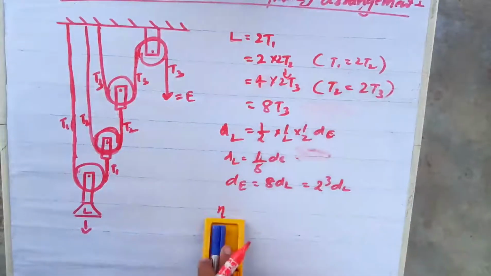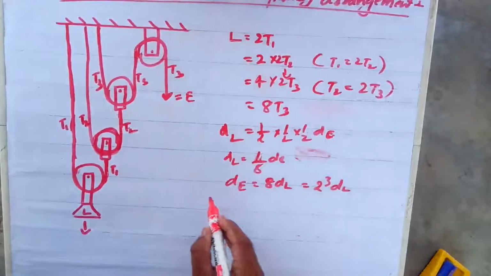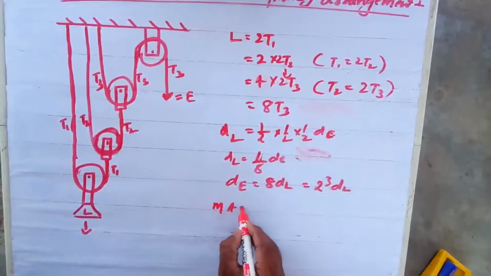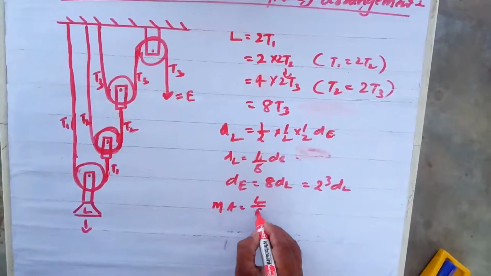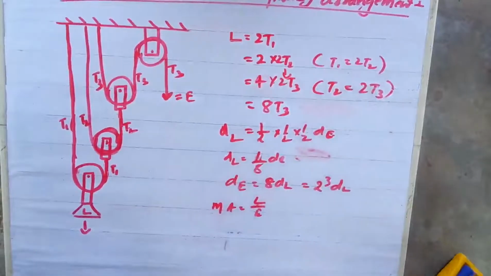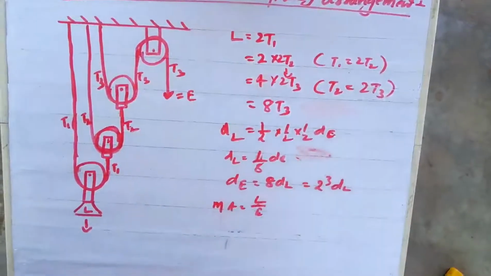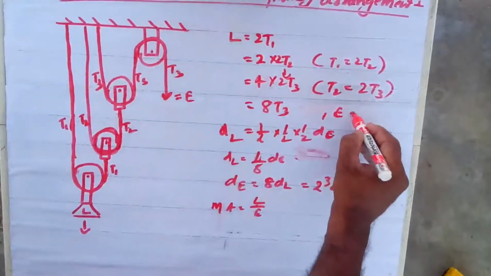MA find out. MA is equal to L by E. Mistakenly I did not say this one. Okay, MA is equal. So here I forgot to say effort is equal to, here effort is only T3 only. Effort is T3.